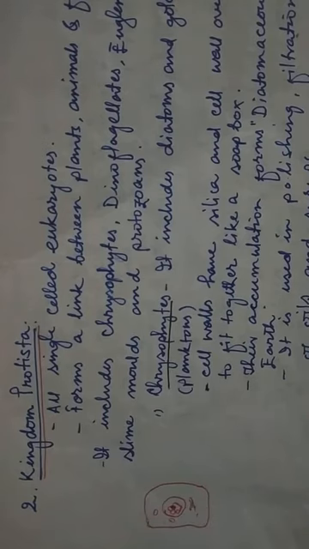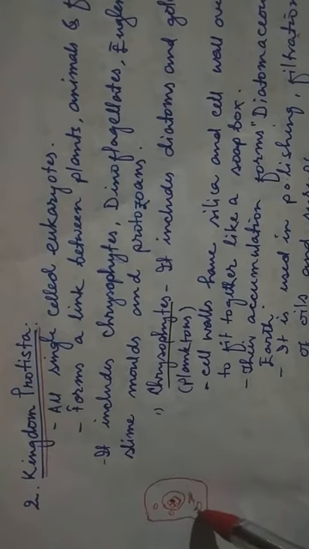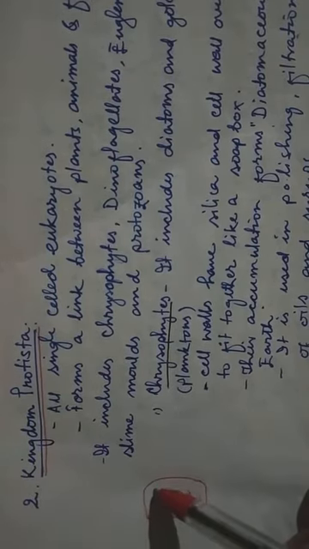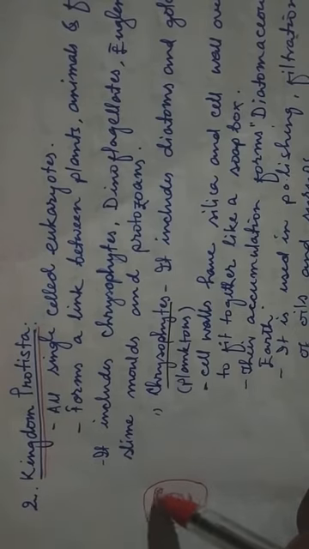Eukaryotes also have other cell organelles: endoplasmic reticulum, Golgi bodies, chloroplast, and mitochondria will be there.